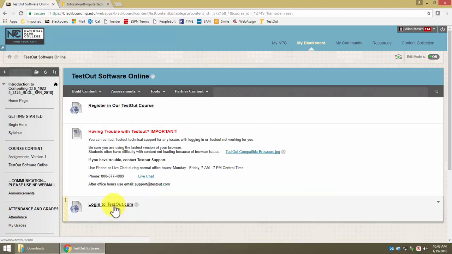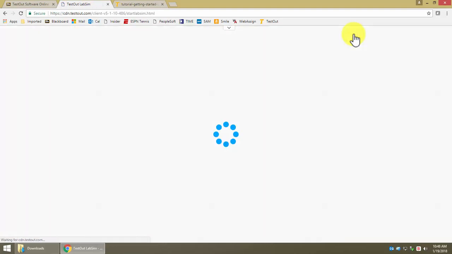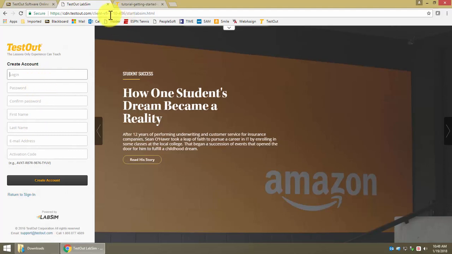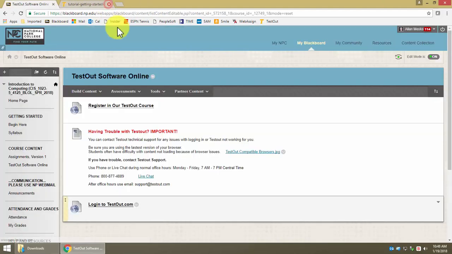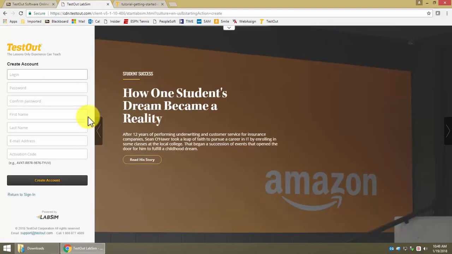To log into TestOut, this is where we go after we have signed in with our code. We would log in. But because we haven't yet created an account, we need to sign up. So if you accidentally click log in the first time, it's going to ask you for a login and a password. You have not yet created an account, so you can always create an account here, and that takes you to the same place that it would have taken you if you had said sign up. It's going to give you that same screen. So you are going to create an account.